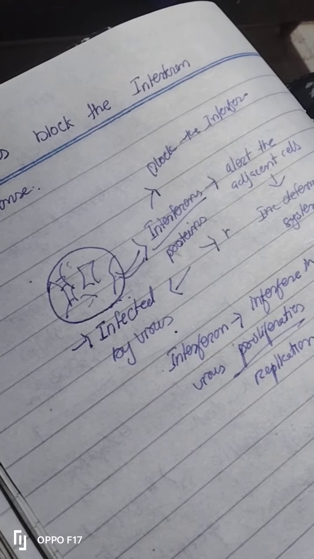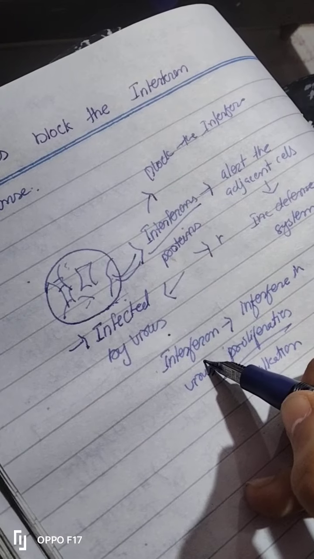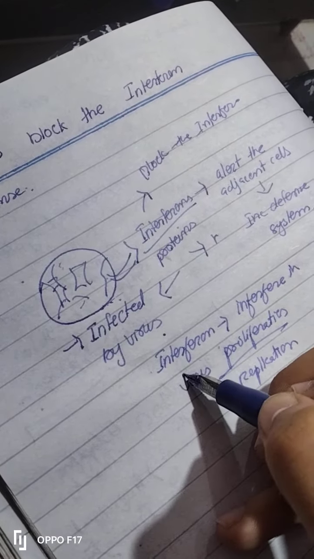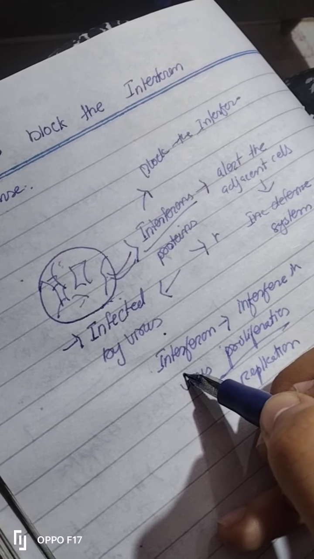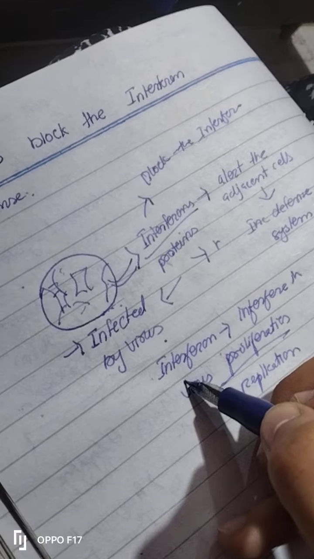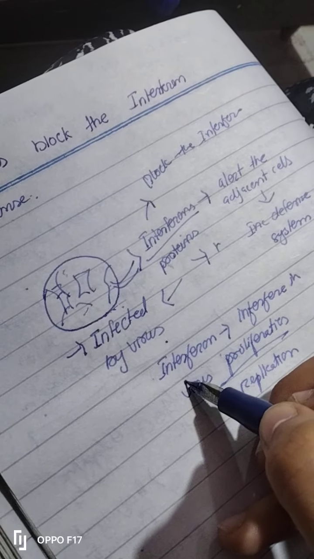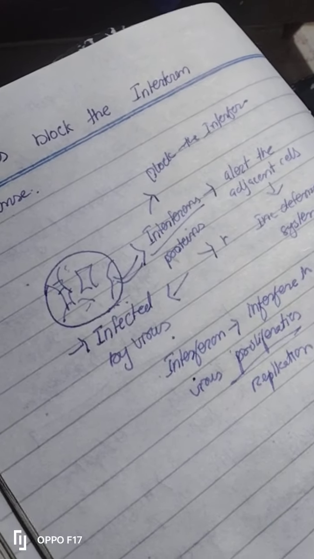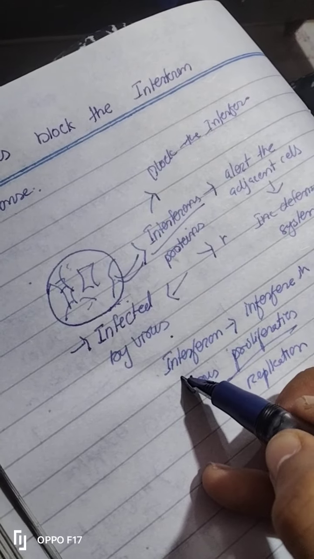How? When these interferons are produced, other cells will get to know that virus has attacked some cells, so they will get alert. They will increase their defense system and do something. They will make antibodies. Obviously they will take some action in order to kill the virus.